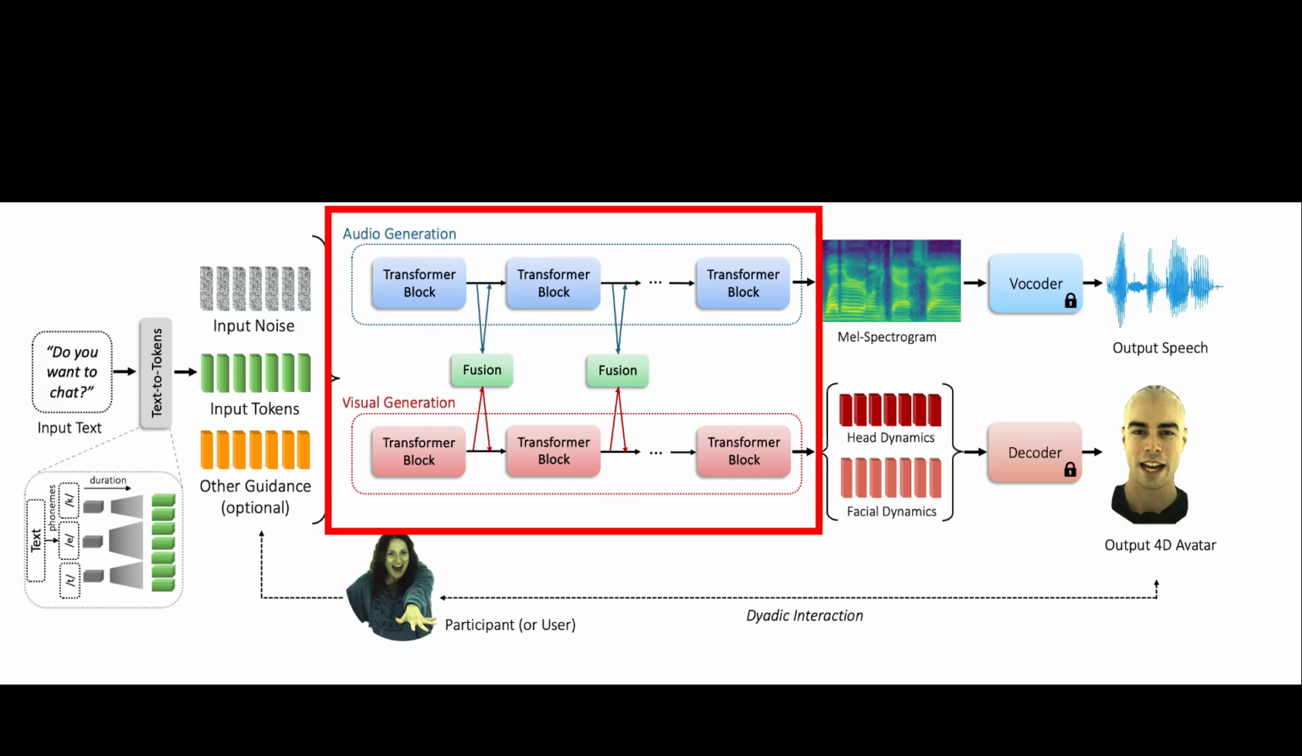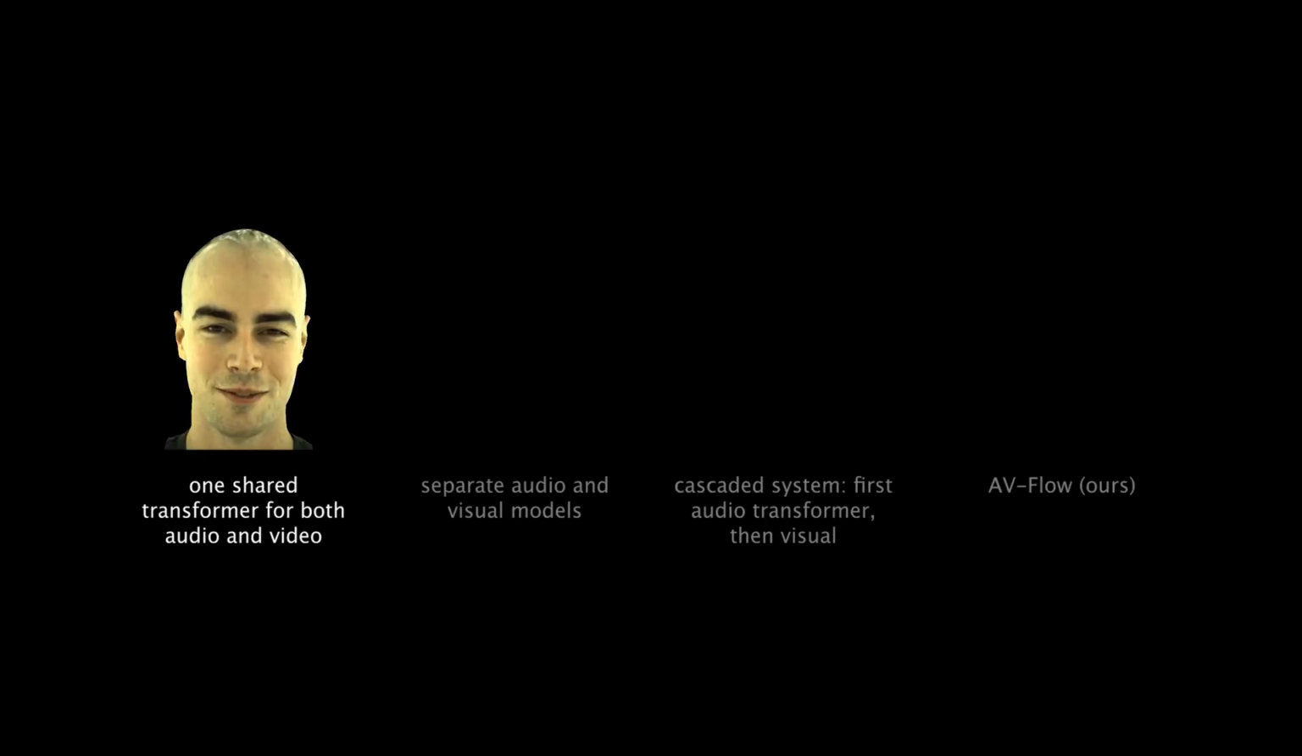We find the architecture with two transformers, one for audio, one for visual output, connected by fusion blocks to produce the most expressive speech and facial animation. Note how with a single shared model, both speech and lip motion suffers.